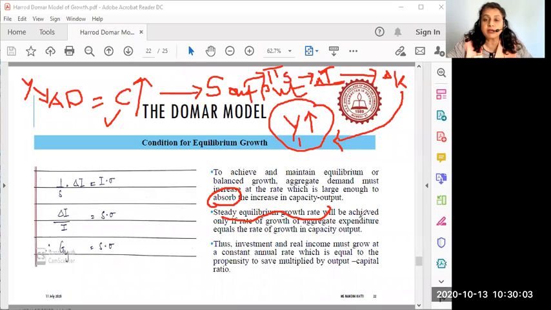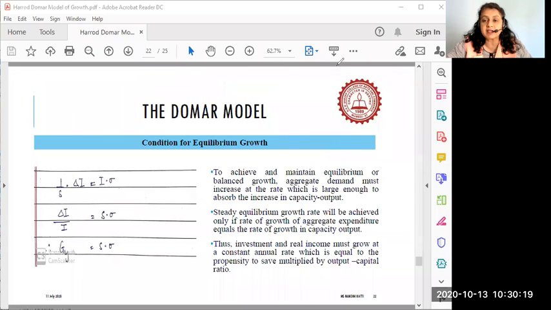Which will be achieved only if the rate of growth of aggregate expenditure equals the rate of growth of capacity output. So what I showed you is the capacity output growth in the economy. Clear, class, right? I hope you all are now able to recollect what we are trying to say. Okay, then investment and real income. What is real income, class? Minus inflation. Minus inflation is real income.